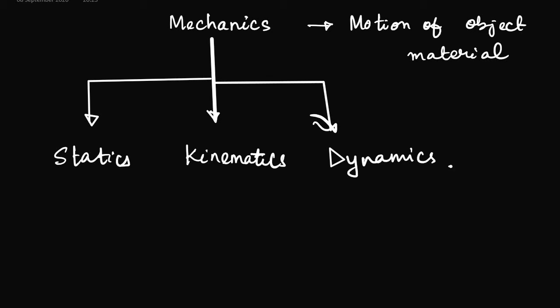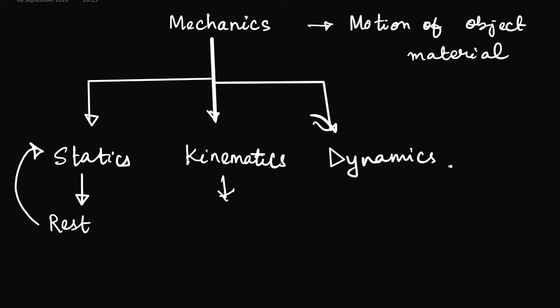But what matters here is statics relate to objects at rest. Those who are at rest, we say that this is the branch of mechanics that deals with the study of materials or objects which are at rest. That's why the name came statics. Then comes kinematics.